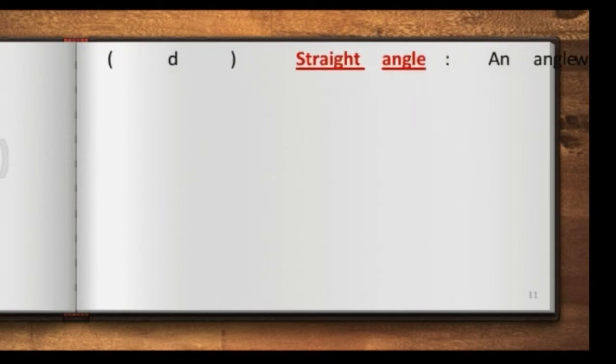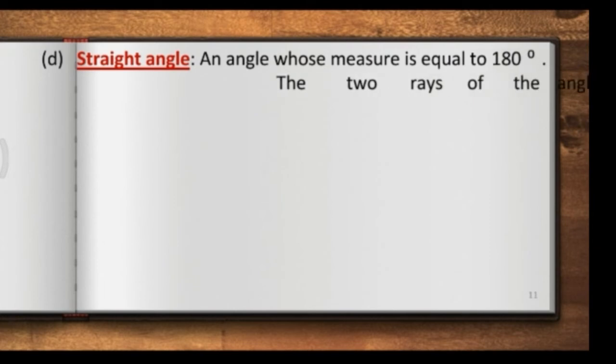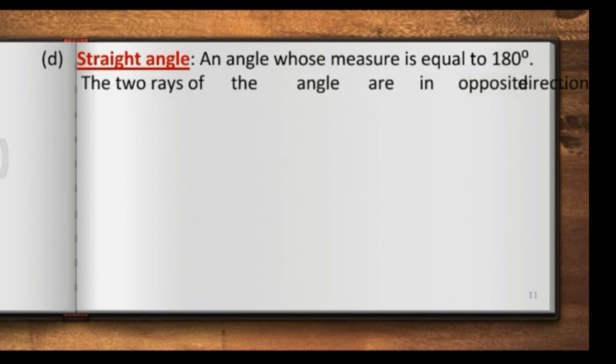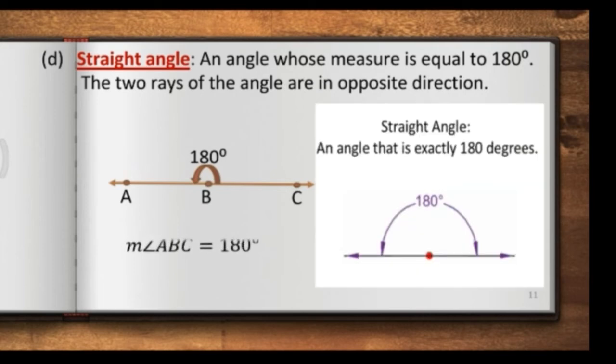Children, the next angle we are going to learn is about straight angle. Now, what is a straight angle? A straight angle is an angle which is equal to 180 degree. Here, the two rays of the angle are in opposite direction. You can see from the bigger figure that ray AB is opposite to ray BC, and measure of angle ABC is always equal to 180 degrees.